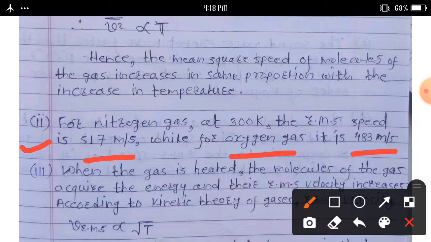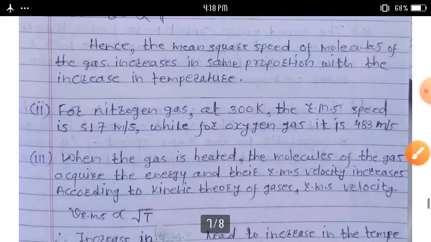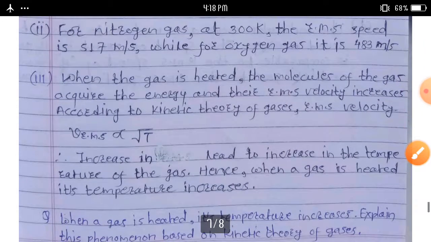483 meter per second. Another note: when the gas is heated, the molecules of the gas acquire energy and their RMS velocity, that is root mean square velocity, increases according to kinetic theory of gases.